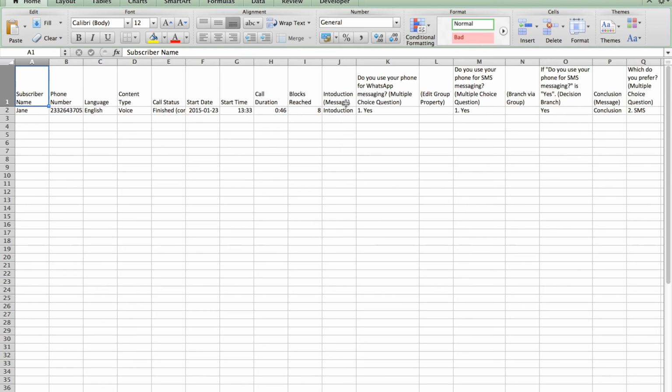Column J shows us the introduction message that she received. And column K, M, and Q might be of most interest to us. These are her answers to the questions. She answered yes to using WhatsApp, yes to using SMS, and told us that she preferred SMS. With a little Excel know-how, this summary allows you to dig deep into the data.